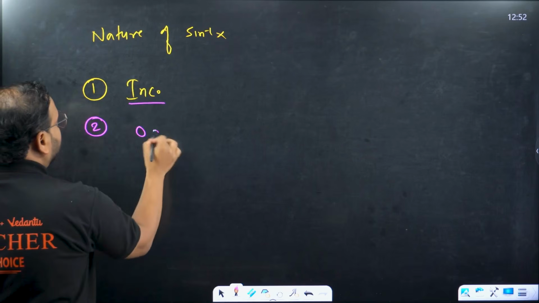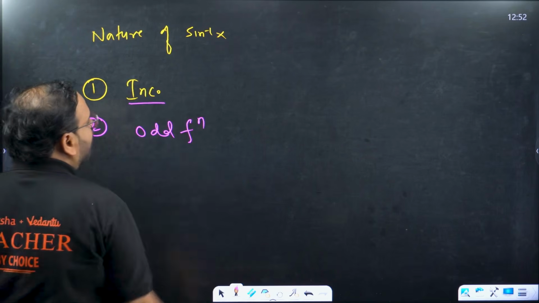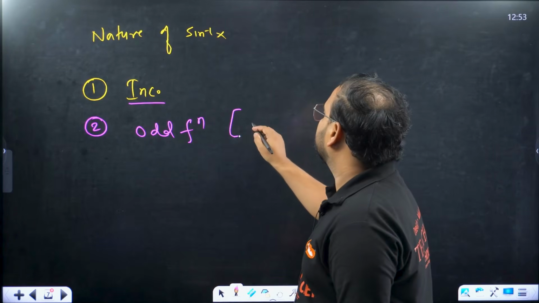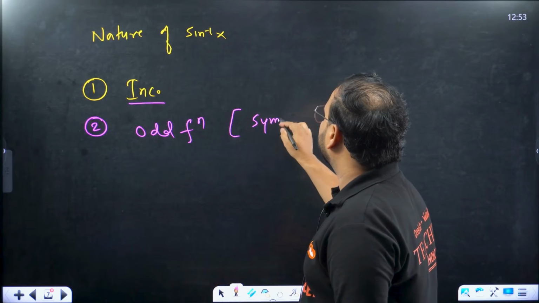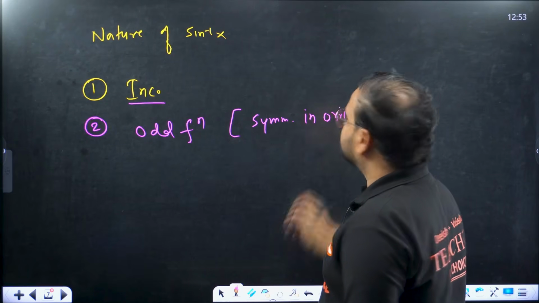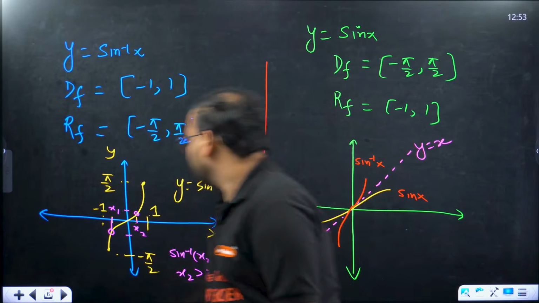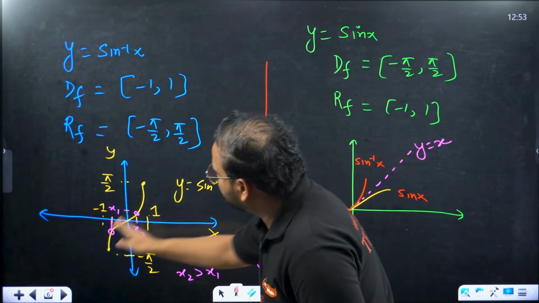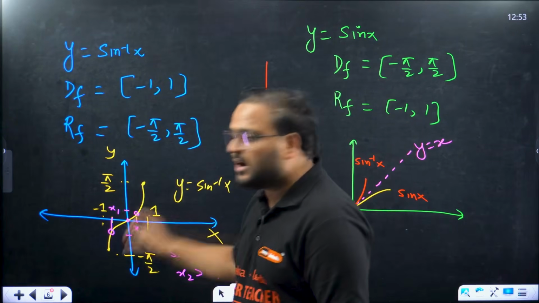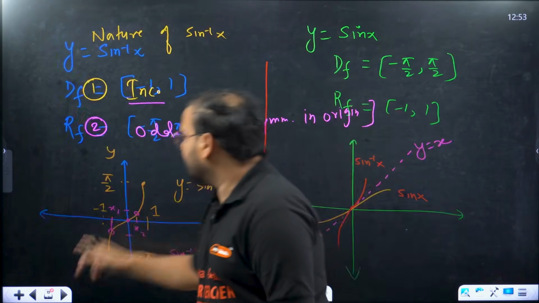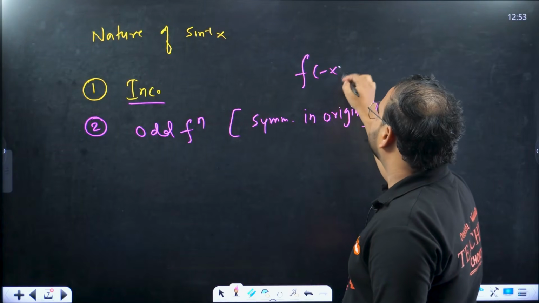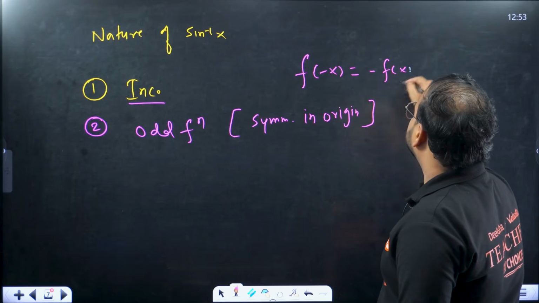It's also an odd function. What is an odd function? Odd functions are those functions which are symmetric in origin. Please check. This part is the same over here. This is the mirror image, right or not? If you take the origin, which is over here, this is the mirror image, right? So whenever you have that, it's called an odd function. Or basically, if you remember, the definition of an odd function is f of minus x equals minus f of x.